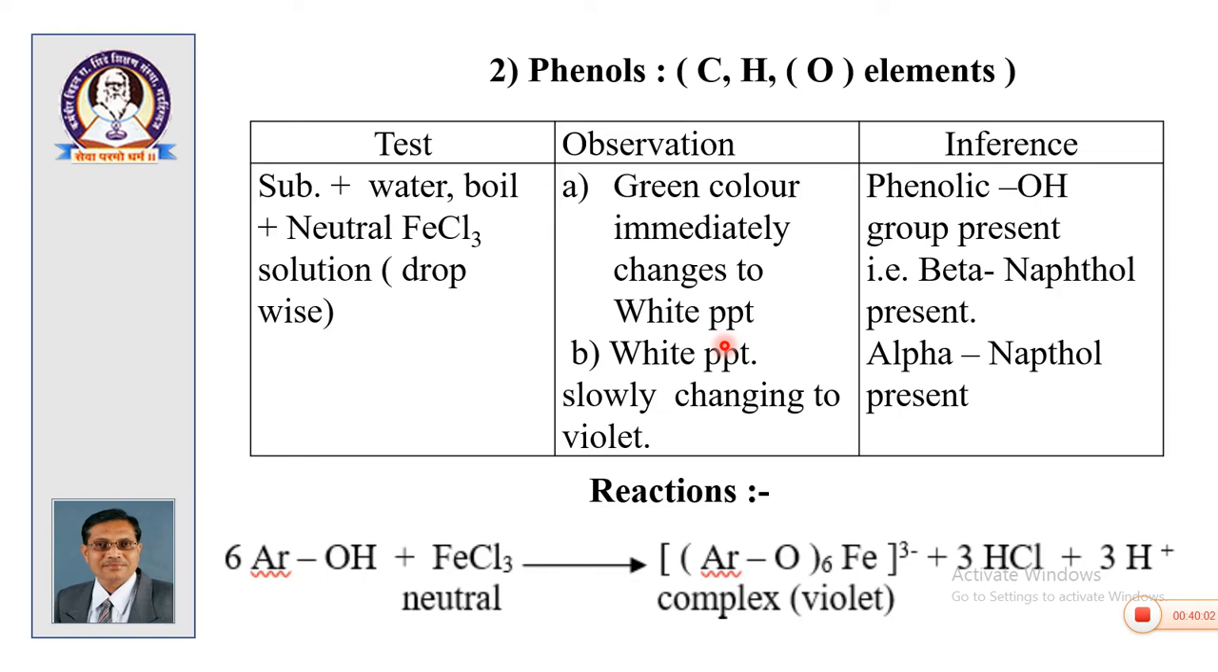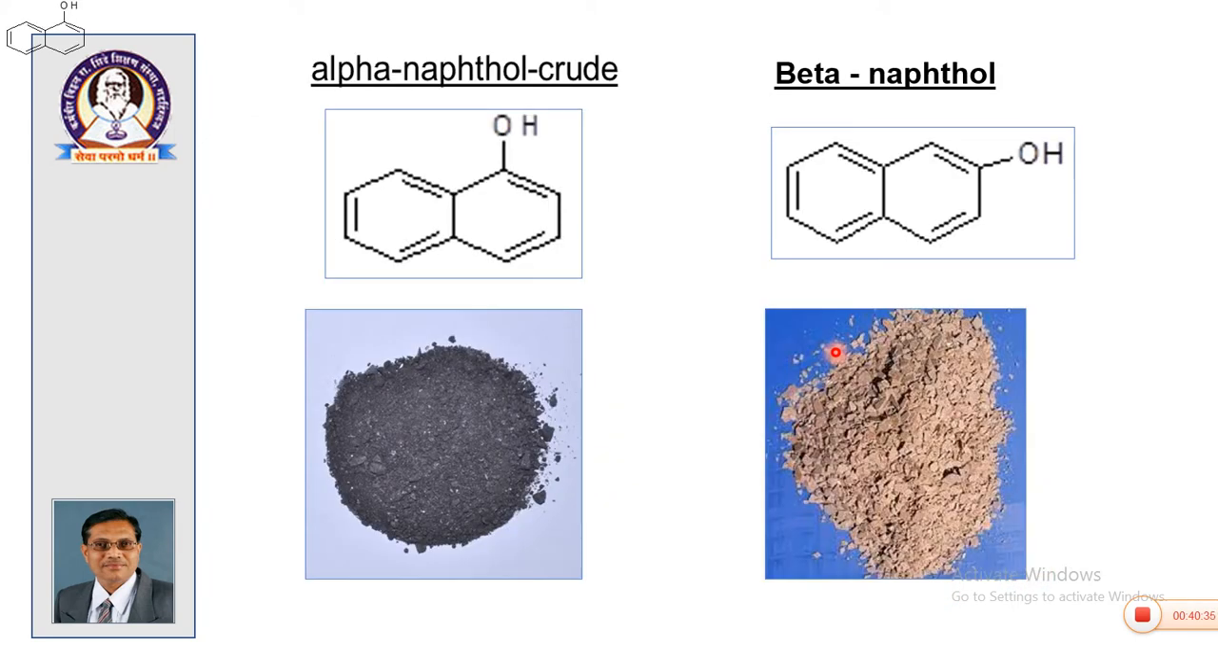Whenever you have a phenolic compound with CHO elements, it can be differentiated very easily. Only one test is there: substance plus water, warm gently, plus neutral FeCl3 solution dropwise. There are two observations: a green color immediately changing to white precipitate indicates beta naphthol, and a white precipitate slowly changing to violet indicates alpha naphthol. The complex formation takes place like this, and this complex gives the color change.